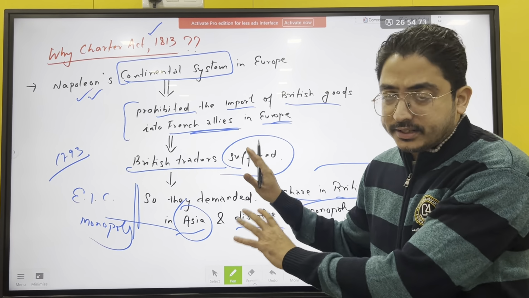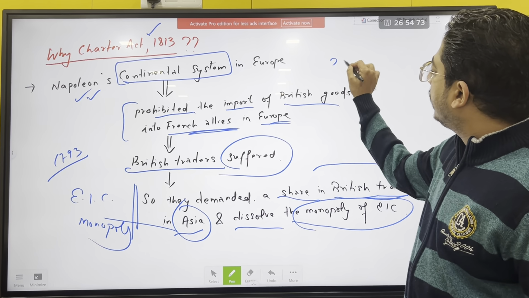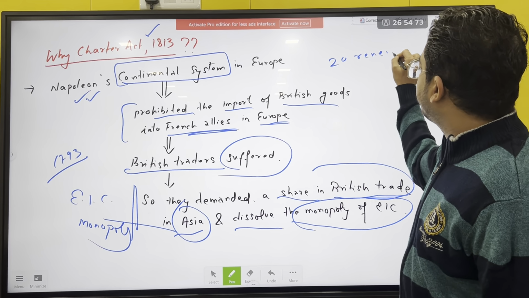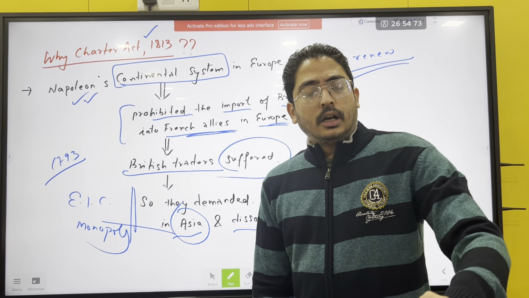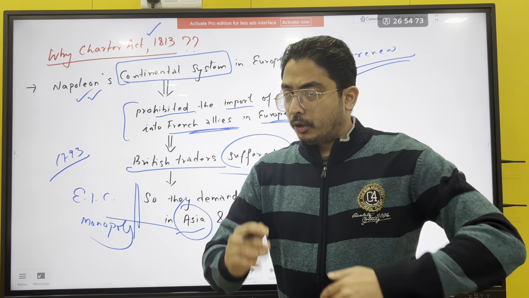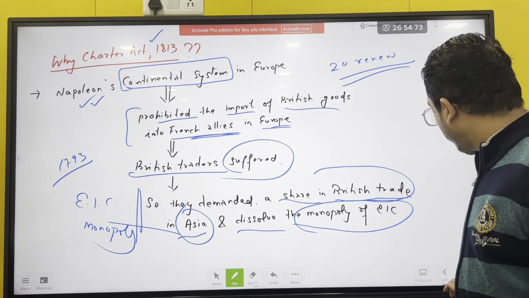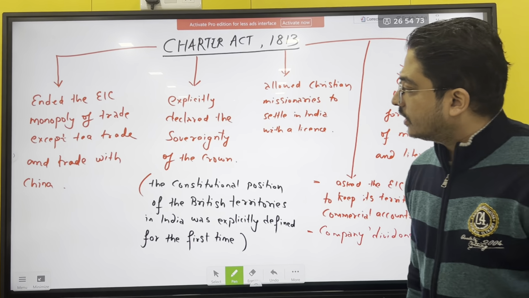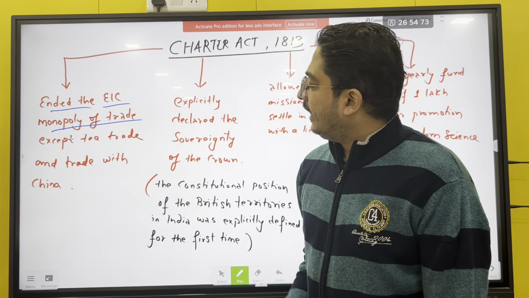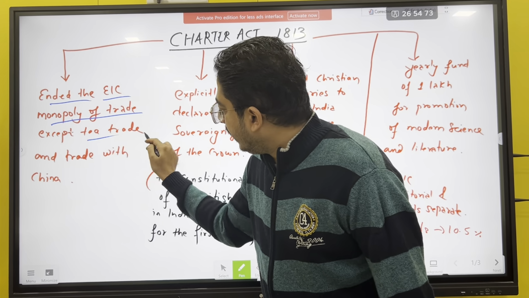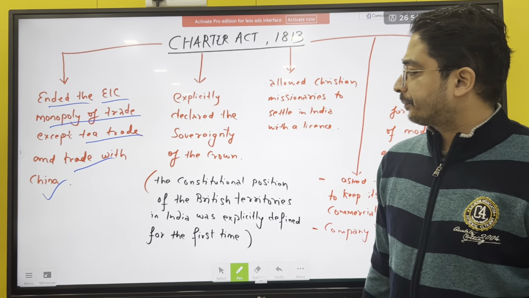So this is the basic reason, and one more reason is that the 20 years renewal was also there. It was promised in the previous act that there will be a 20 years gap, after which it will be renewed. Now coming to the provisions, first of all, it ended the East India Company monopoly of trade, except tea trade and trade with China.